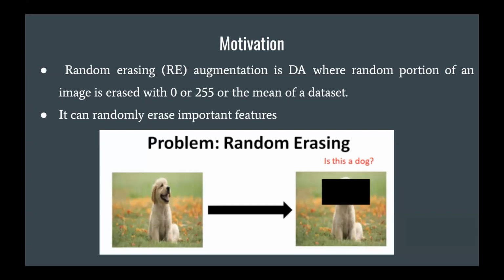As you see in the dog image to which we apply random erasing, as a human you ask yourself, is this a dog? We cannot say anything, right? So this is basically the motivation of the problem. Another thing is that for the region that is erased in the dog image, we still pass the label of this image as a dog. But it can misguide the model, because the most important features have already been erased by the random erasing.